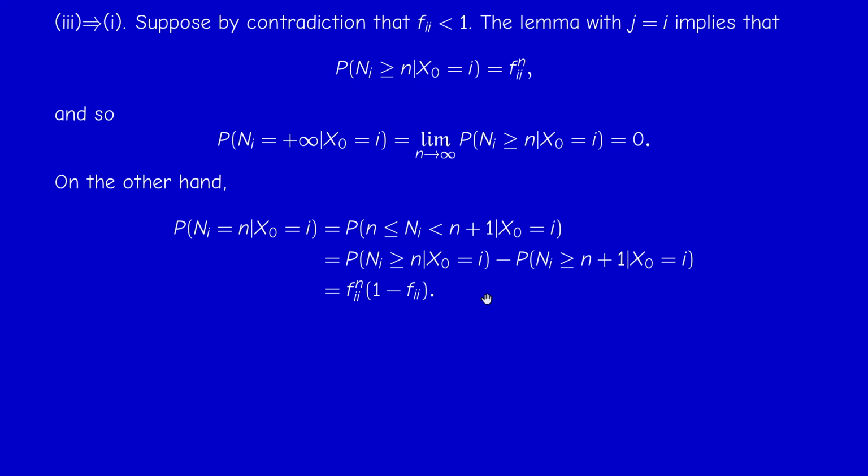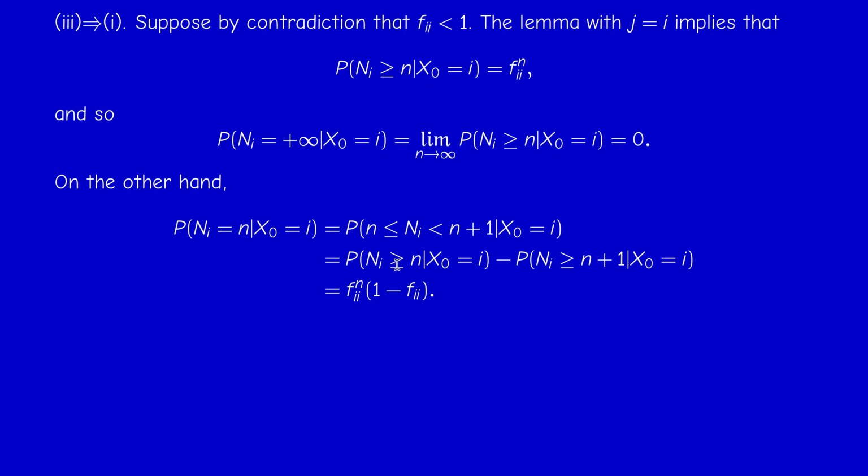Now, on the other hand, as you know from probability rules, Ni is an integer, right? So saying that this integer is equal to n means exactly that it's bigger or equal than n and strictly less than n plus 1. This is the same event because Ni cannot take in-between values, between two integers. And as you know, this is the probability that Ni is at least n minus the probability that it is at least n plus 1, because if you add these two, they are complementary events.